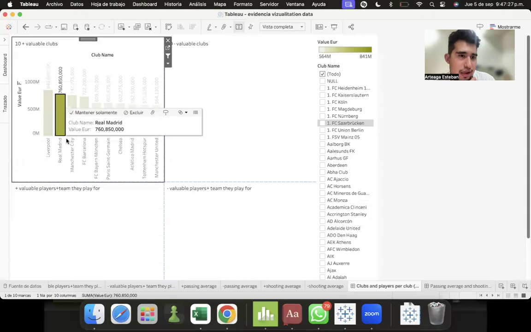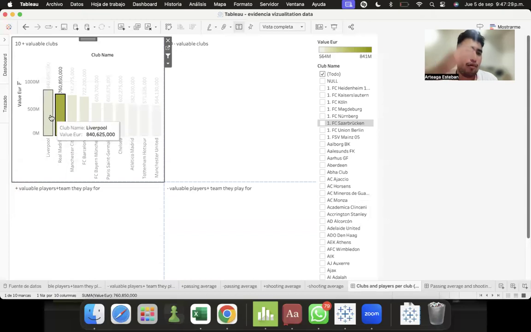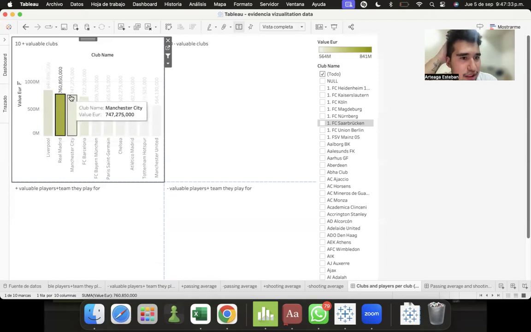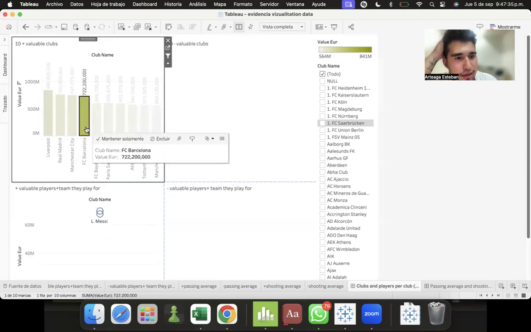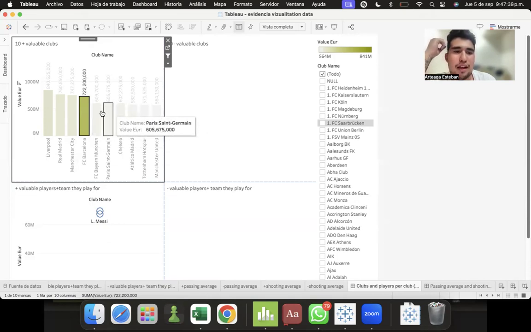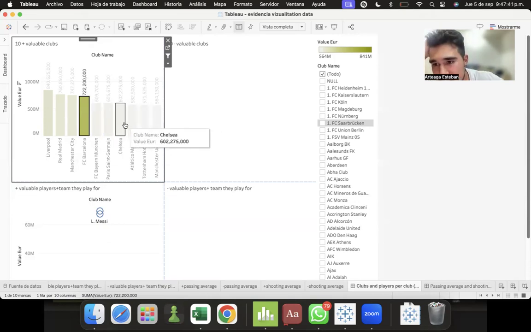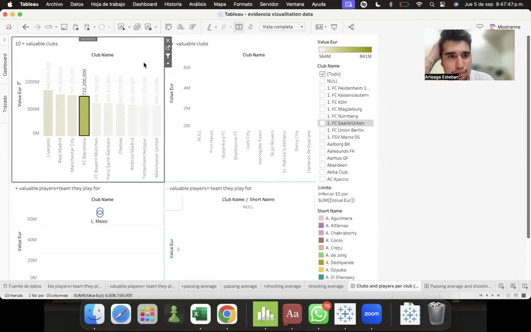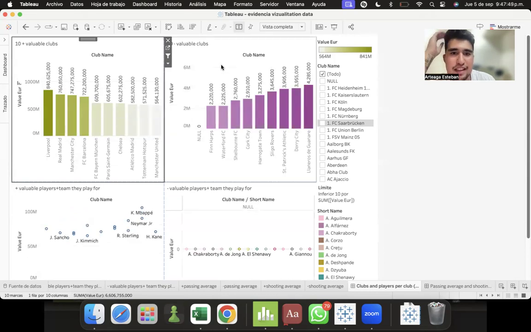So we can see that the most valuable club is Liverpool, then Real Madrid, Manchester City, FC Barcelona, and a lot of them. And then for the second graph, yeah, in the second graph,